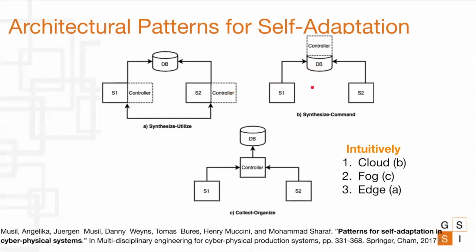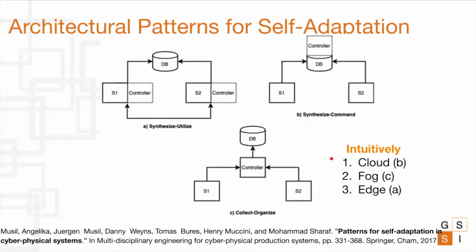SC, or synthesize command, is more like a centralized pattern, like a typical cloud-based system, where the sensors send their data to a central processing unit, which then performs the decision making. CO is a semi-decentralized pattern, similar to fog, where the sensors send the data to a controller component, which further performs the decision making and forwards the data to a central storage.